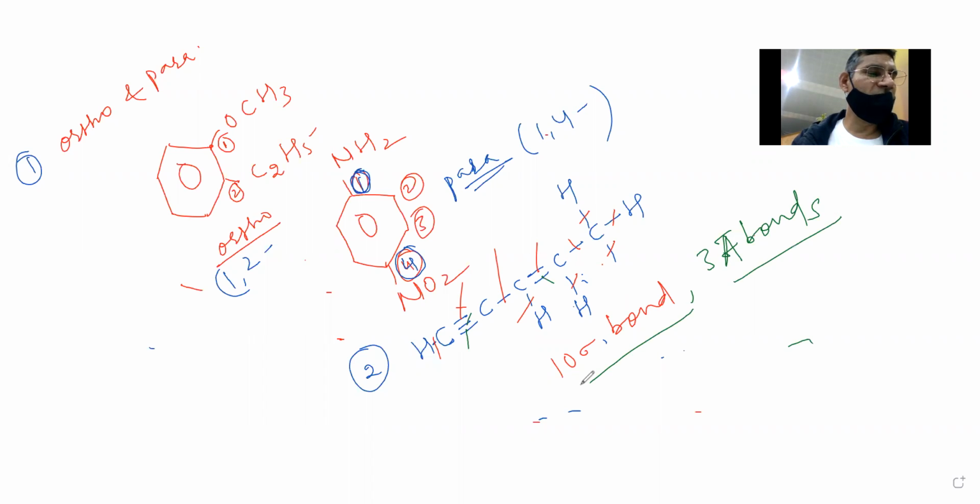Now, there was one more question asked by Nidhi: what type of hybridization is carbon showing in CH3Cl? This carbon is having 1, 2, 3, 4 sigma bonds.